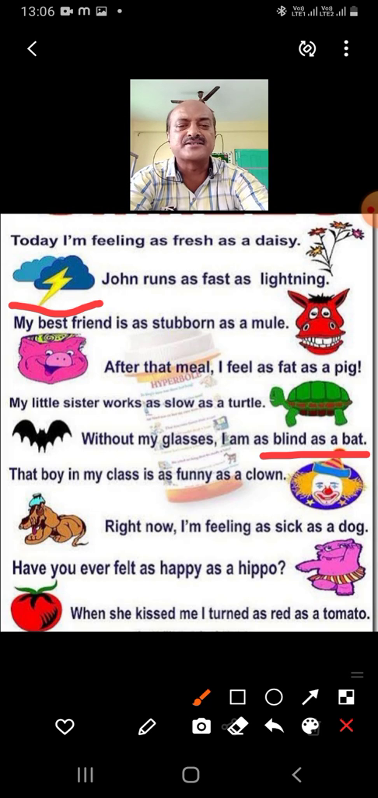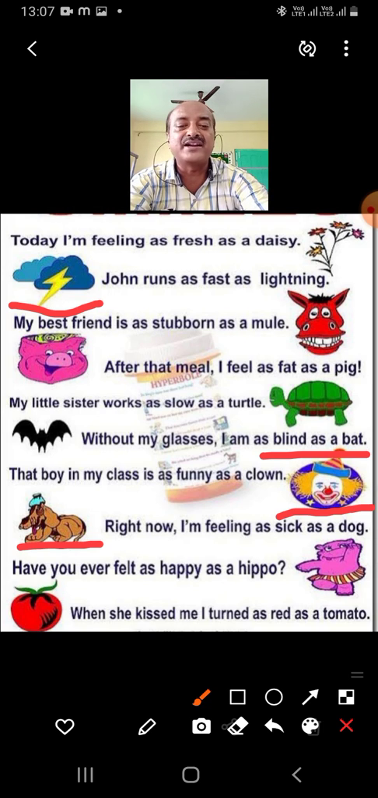That boy in my class is as funny as a clown. Usually in the circus, clowns make funny faces and make us laugh, especially the children. They laugh more on seeing the clown. So when we see anything very funny, we say he is as funny as a clown. Right now I am feeling as sick as a dog. When you are sick, you don't feel like doing anything. So we say, I am feeling as sick as a dog.